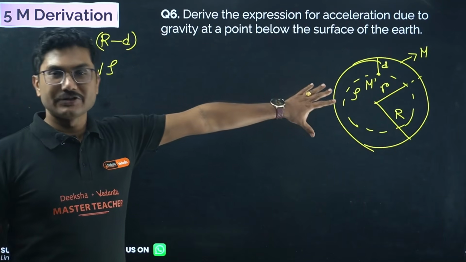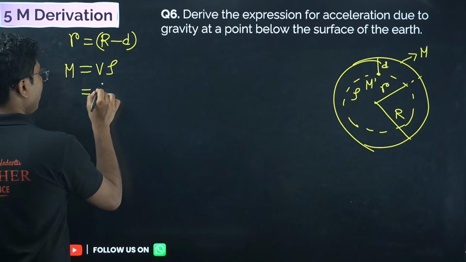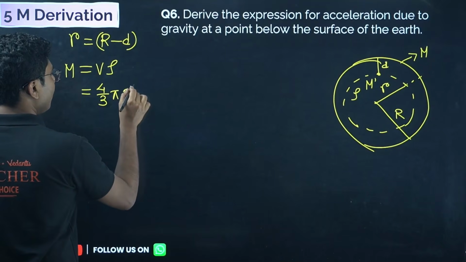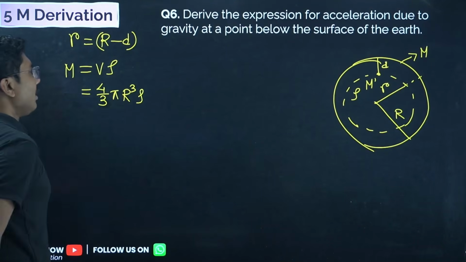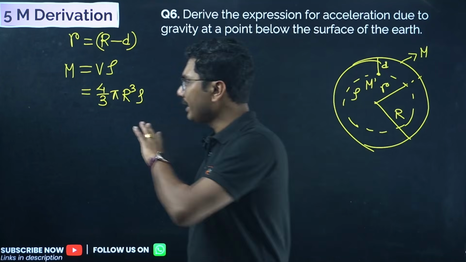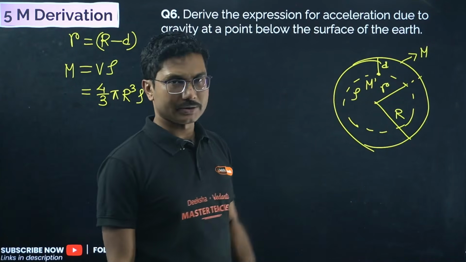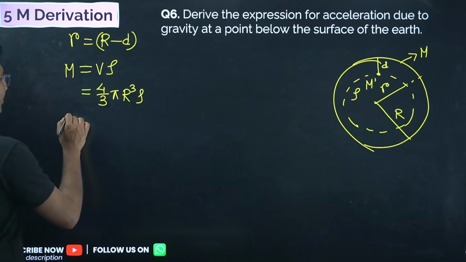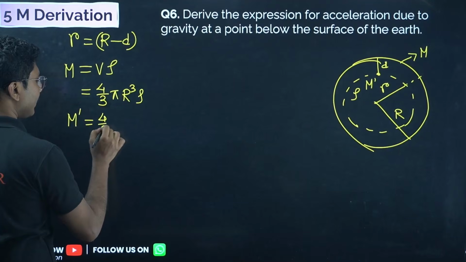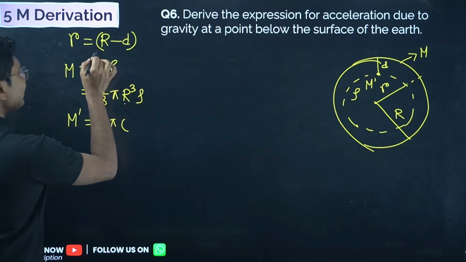Earth is a spherical object, and the volume of a sphere is 4/3 pi R cube, so the mass is 4/3 pi R cube into rho. This is the total mass of the earth. But we are not interested in this mass anymore. We are more interested in the inner mass. So in the same way, the inner mass is 4/3 pi, and now the radius is no longer capital R. Radius is this.